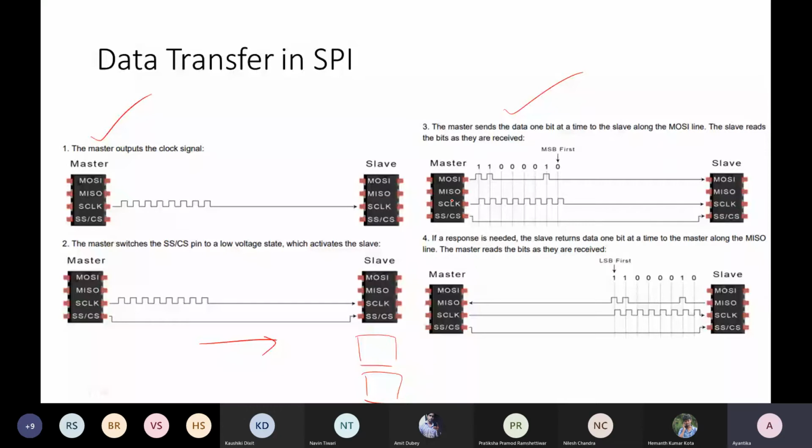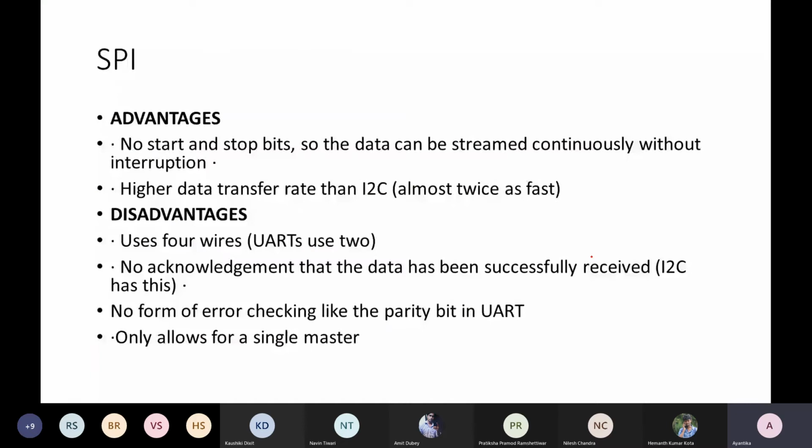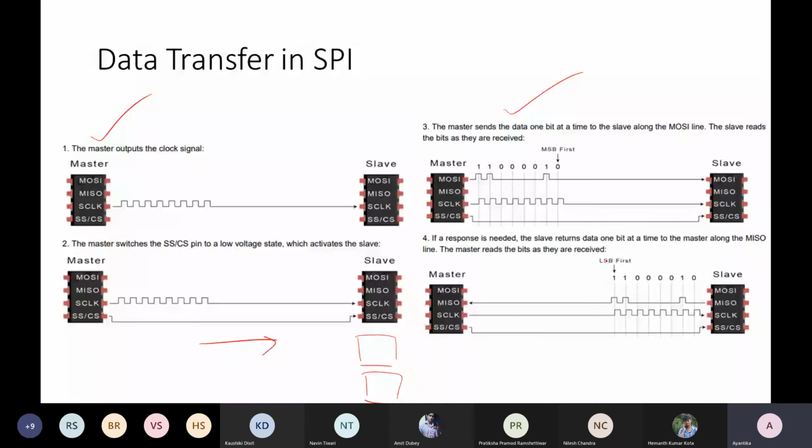I think this concept is quite straightforward. But the advantage or disadvantage is that if I compare again with UART communication, there is no process of acknowledgement. Whenever data transfer goes from master to slave, there is no confirmation from the master's side, or from the slave side if the slave is the sender, whether the data communication is successful or not.